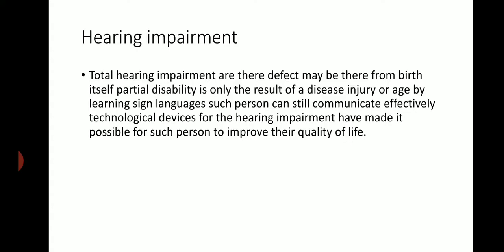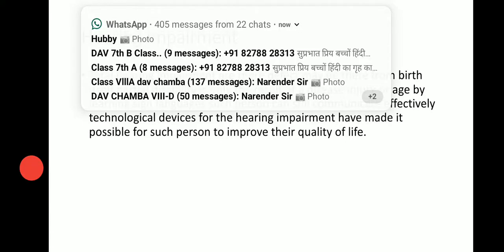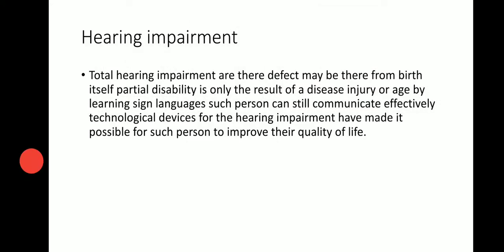Some people suffer from total hearing impairment from birth itself, while some people have partial impairment from birth itself. Such people can hear using hearing aids, which are technological devices, and they may also use sign language and communicate effectively. We all should be sensitive to such people and treat them normally.